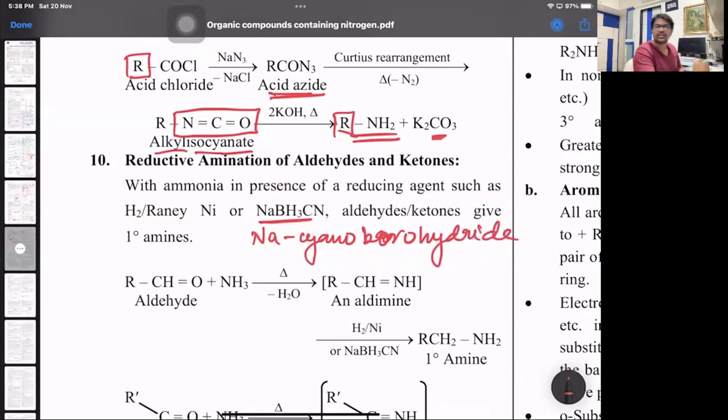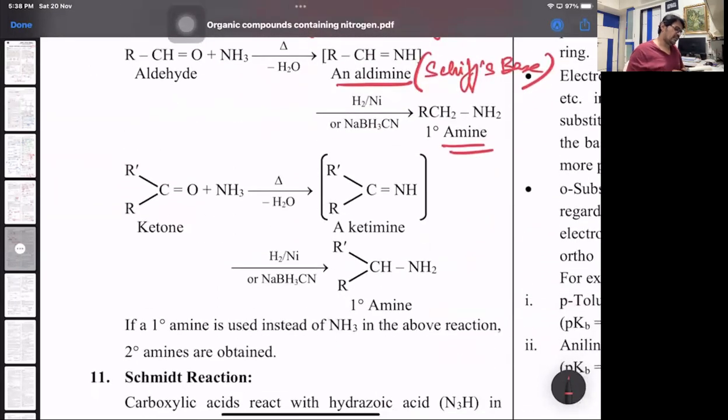That's one of the reducing agents. Aldehydes and ketones give 1 degree amine. Now, if you remember, we had the first reaction. Aldehyde reacts with ammonia, we had aldimine. If anybody remembers, Schiff's base. This is the part what we have. And if you react further with hydrogen or with sodium cyanoborohydride, then it gets converted to primary amine. That's one. Same way ketones.